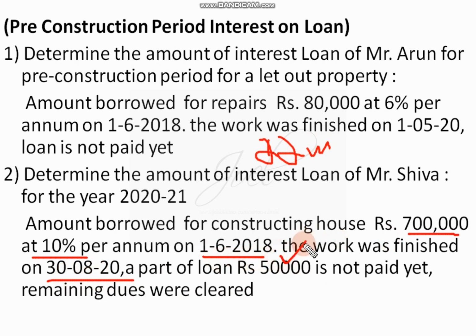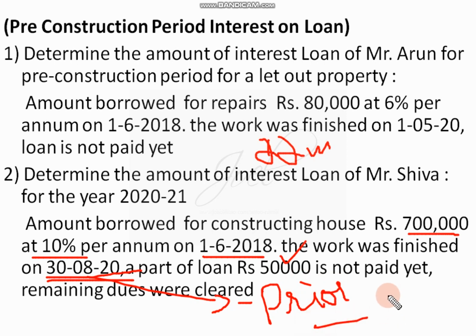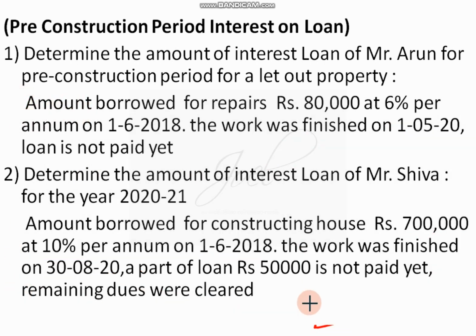Here also it will be same, because 1618 only it is started and 38-2020 it is finished. I told the finishing year before prior to this year. Same it is again 31st-3-2020 it will come, correct? So with this this is the thing. So we can solve this problem. So please pause the video, write down the problem. You are going to solve this.